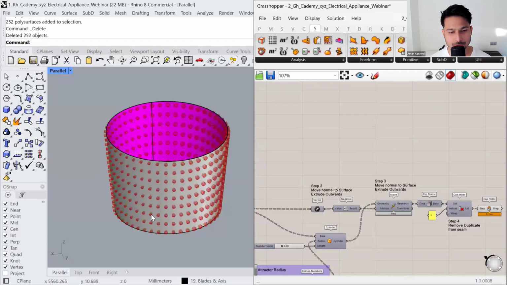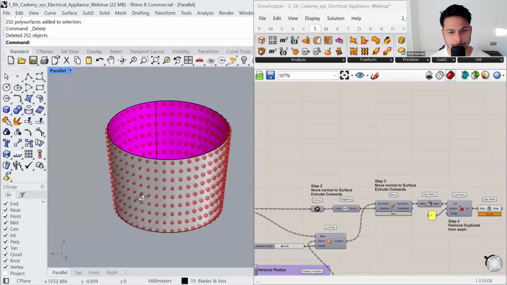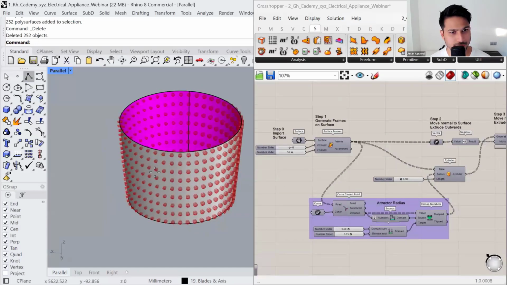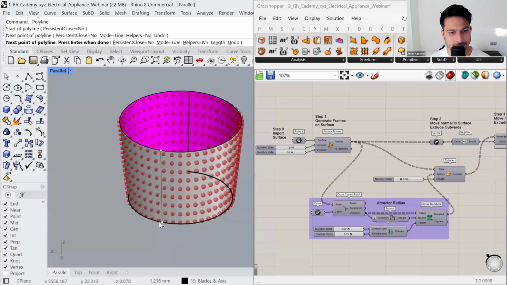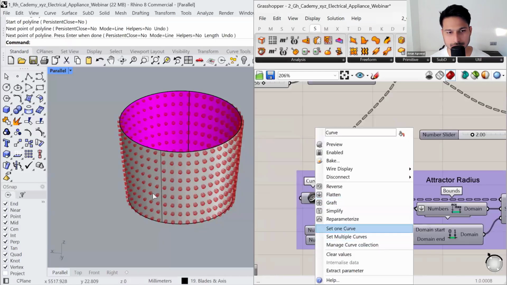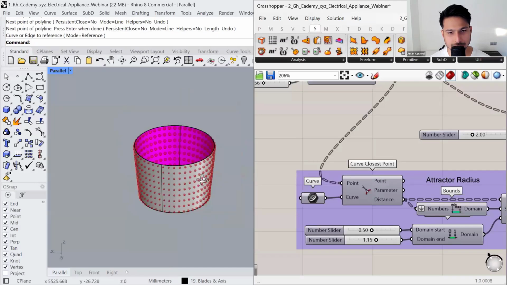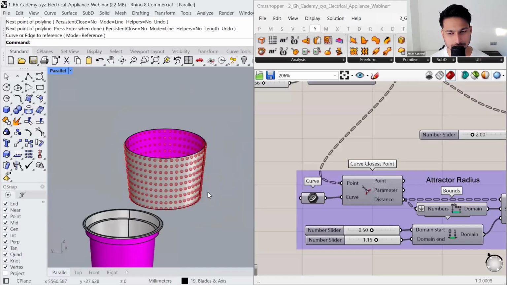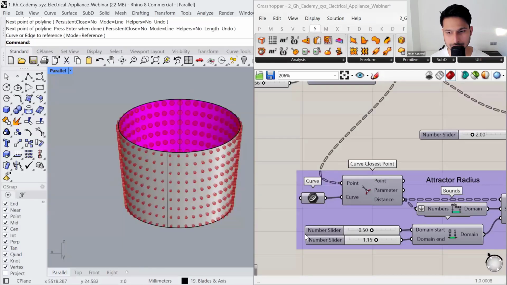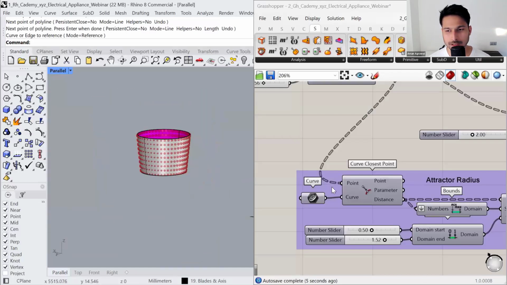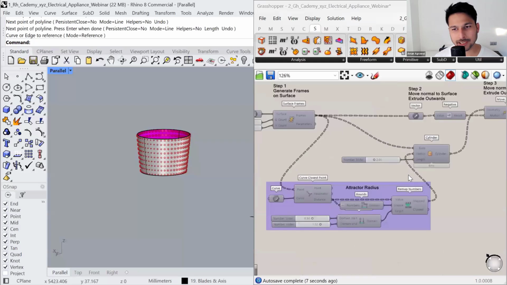Okay, where you can also fade the texture based upon an attractor workflow. So let's say I would like to use this line. Let me set it here. And based upon the distance from the line, these circles will change their amount, okay, their radius. You can control it here. Okay, so you can later on take your time and review these models.